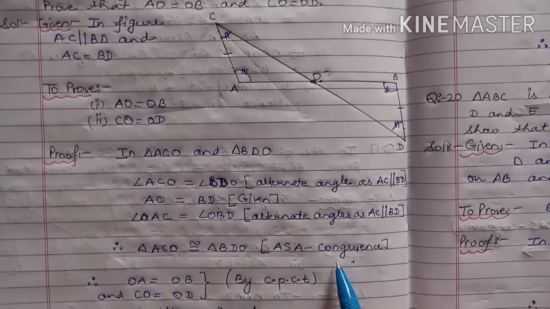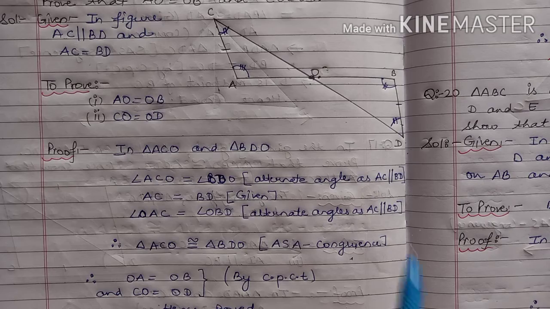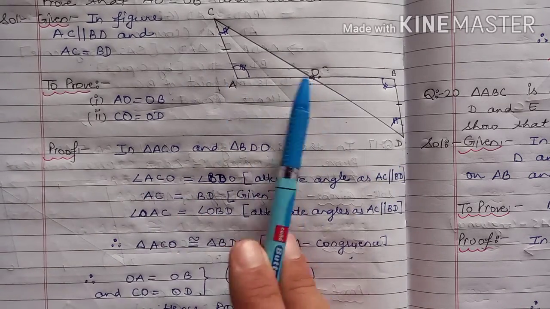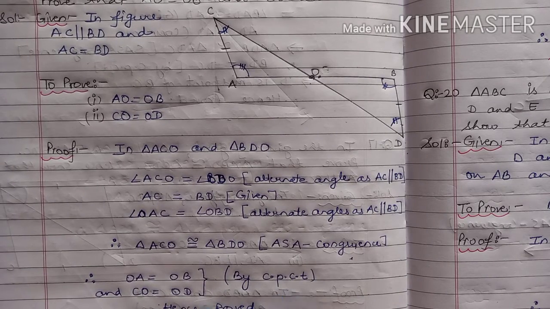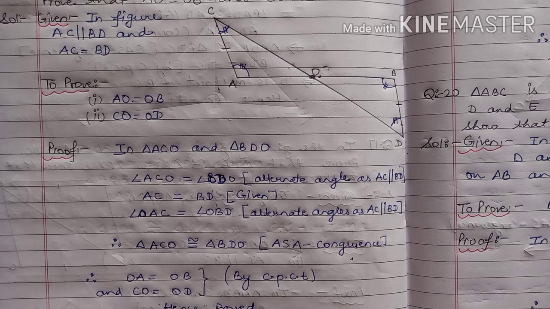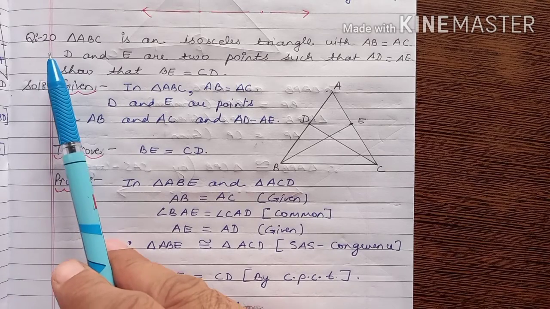And once the triangles are congruent, then their corresponding parts are also equal. Now corresponding parts are OC and OD, they are equal. OA and OB, they are also equal. So by CPCT we can say that OA is equal to OB and CO is equal to OD, and this proves the result. Now we consider question number 20.